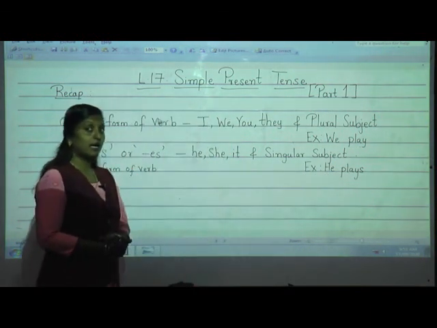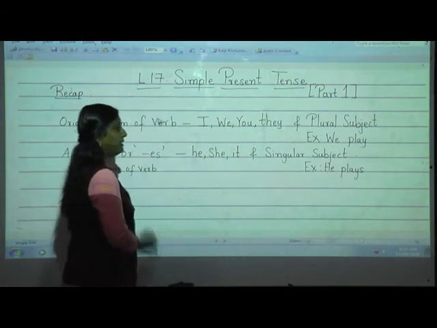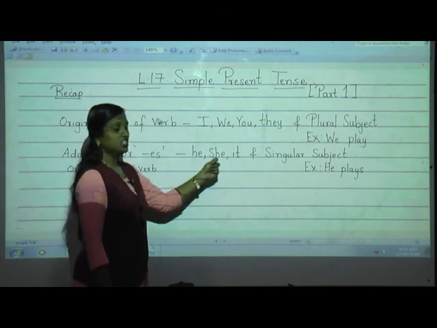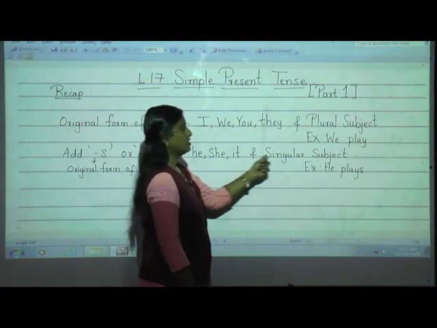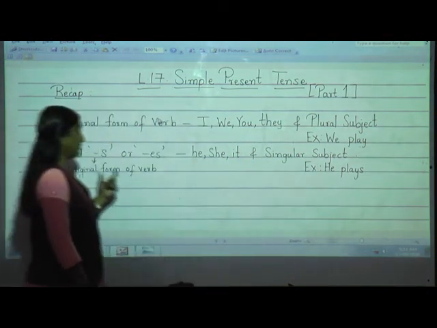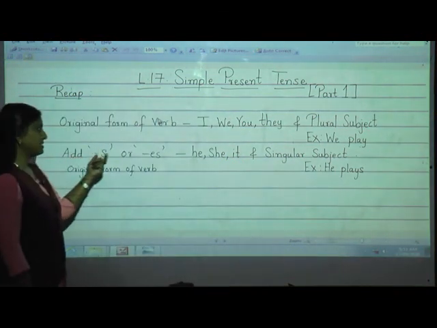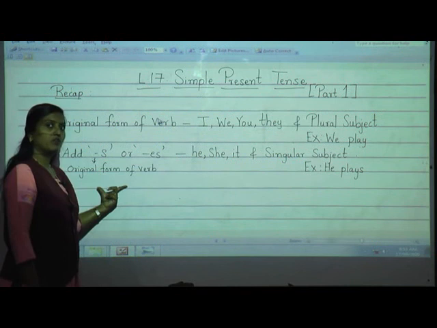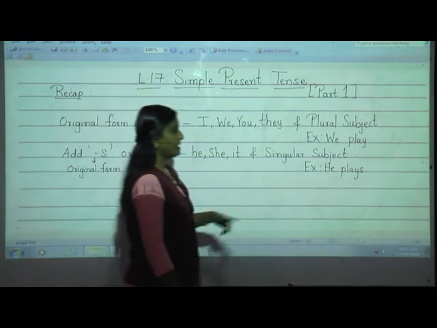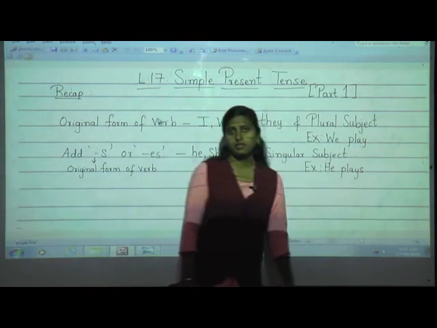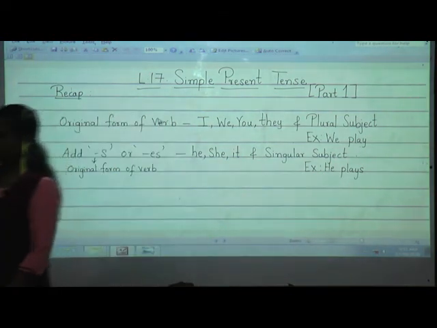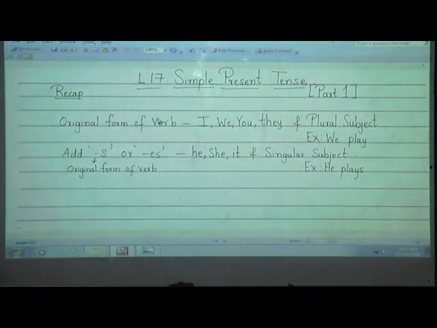Understood, students? That time what we are going to do? We are going to add s or es to the original form of verb. For example, he plays.